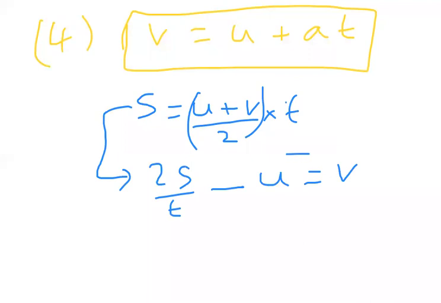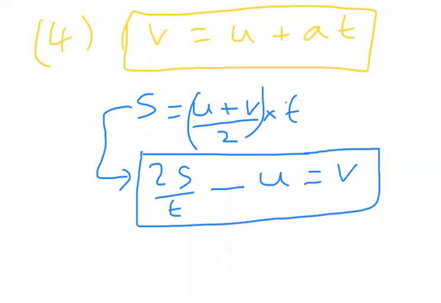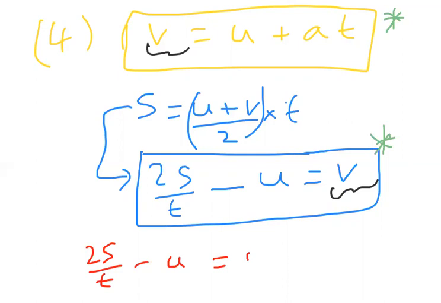So I got the v value in both the cases. Here the v value is 2s by t minus u, and here this is the value I got. In both the cases, if you observe, the value of v is the same. So as v is the same, from these two pieces of information I can write 2s by t minus u is equal to u plus at.